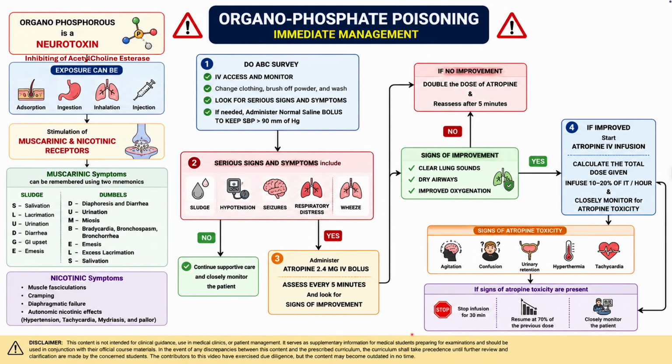Early recognition and aggressive atropine therapy are critical in reducing mortality from organophosphate poisoning. For examinations and clinical practice, remember, treat the patient based on respiratory secretions and oxygenation, not simply the heart rate or pupil size.